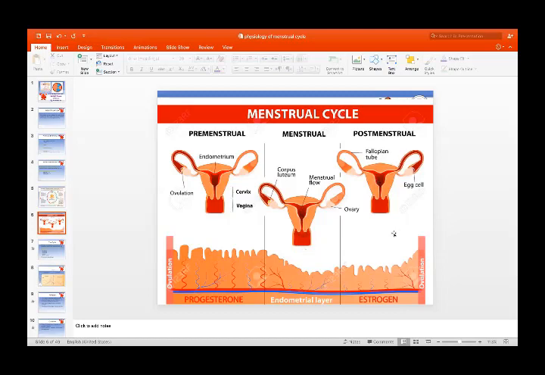Then the post-menstrual phase. After the shedding of the endometrium, the body will prepare under the effect of estrogen for the next cycle, and there will be proliferation of the endometrium again. So there is shedding of the endometrial layer during menstruation, and in the post-menstrual phase, that is the follicular phase, under the effect of estrogen, the body will prepare the endometrium. There will be proliferation of the endometrium.